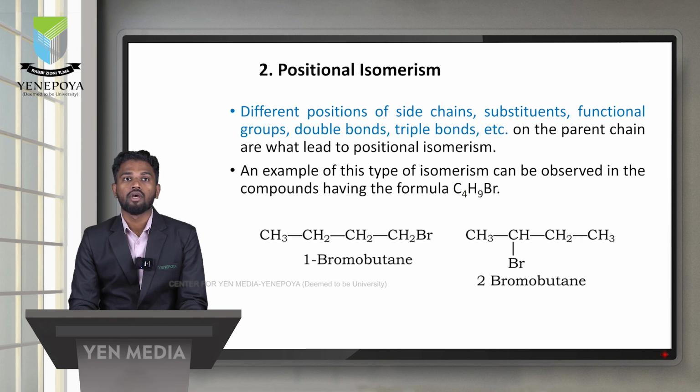An example: the compound having molecular formula C4H9Br. These 2 compounds have the same molecular formula but different positions of the bromine atom. One is 1-bromobutane, where the bromine atom is in the first position. In the second compound, the bromine atom is in the second position. So the difference in position among the isomers is called positional isomerism.